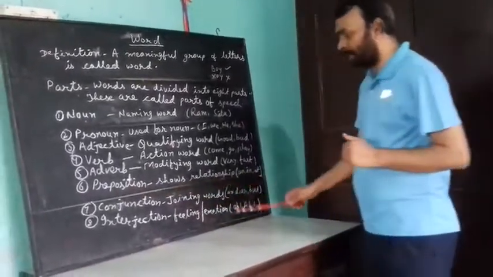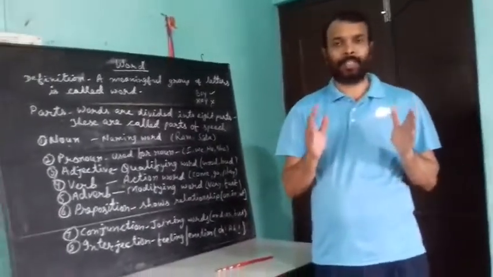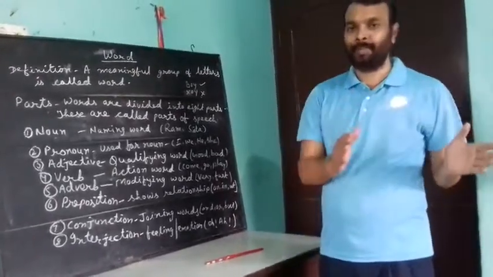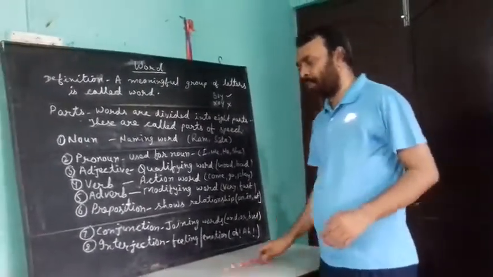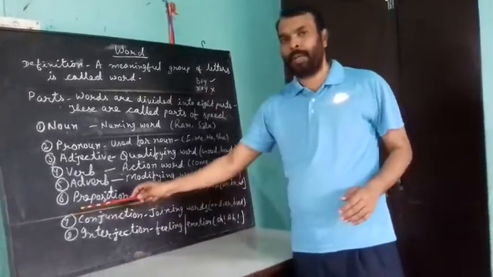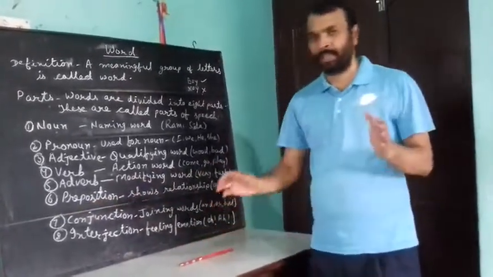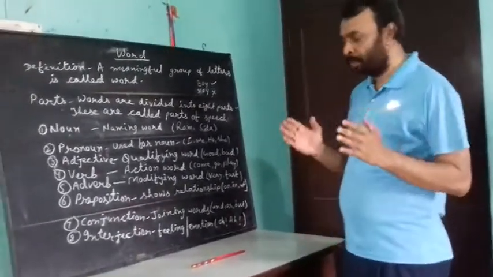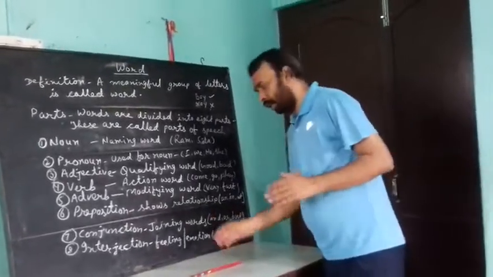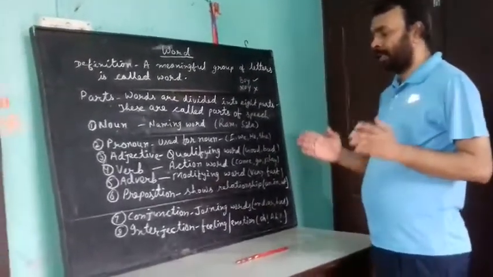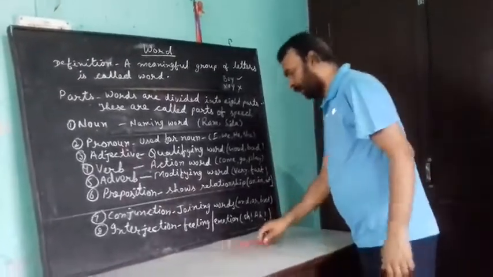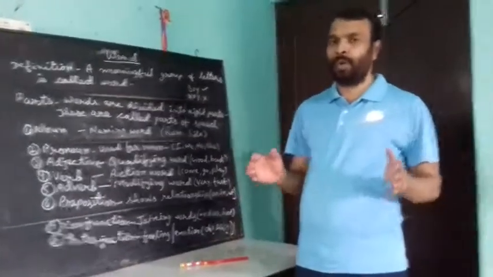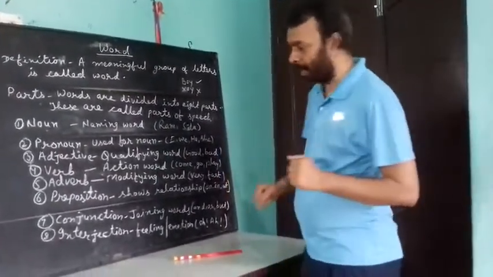Preposition shows relationship. A preposition is a word that shows the relationship of a noun or pronoun with something else. Preposition is made of two words, pre and position. Pre means before, position means place. It means it is placed before a noun or pronoun to show its position. So a preposition also shows the position of a noun or pronoun. Its examples are on, in, at, to, for, from, with, etc.